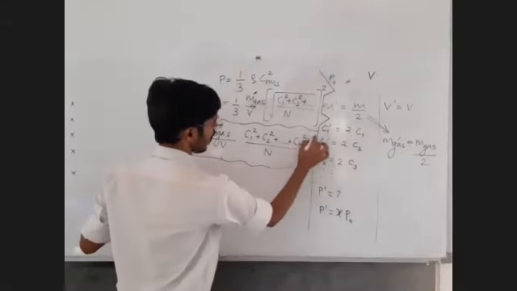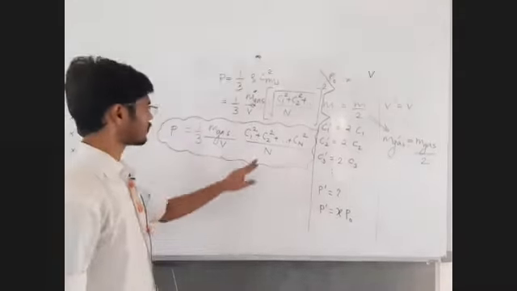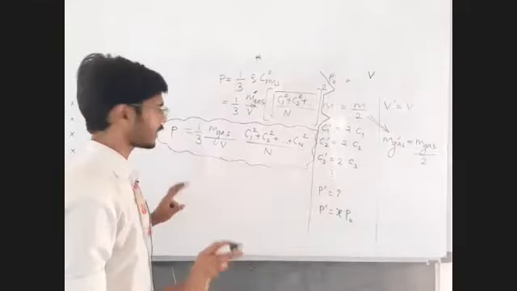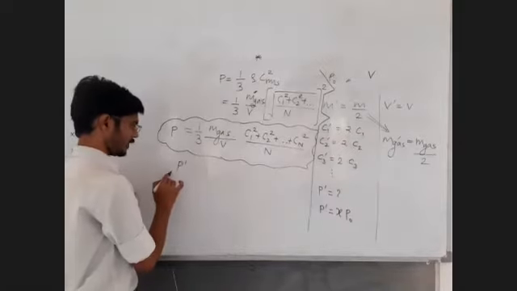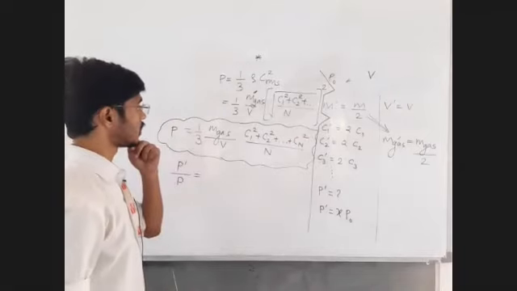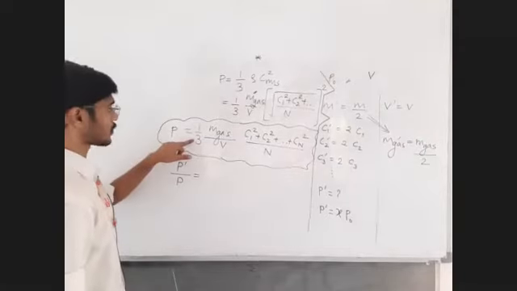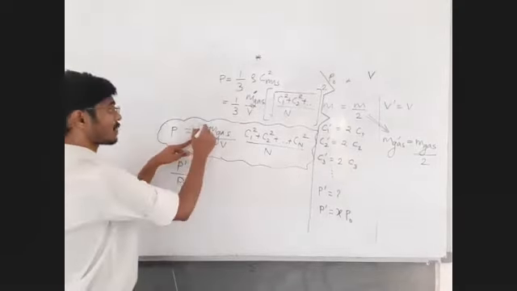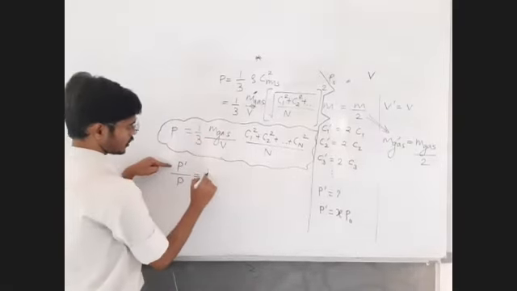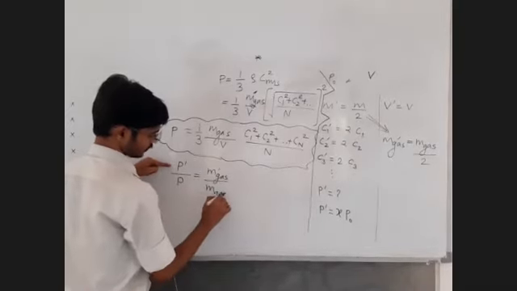Now all the data we have. The number of molecules is not going to change. Total number of molecules is going to remain the same. So let me convert this question into a ratio type of question. Shall I write P dash upon P? 1 upon 3 is constant, it is not going to change, so forget about 1 upon 3. Pressure is directly proportional to mass of gas. So P dash upon P should be written as mass of gas finally divided by mass of gas initially.